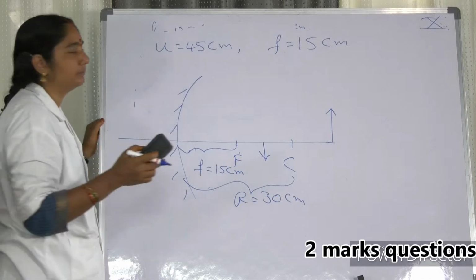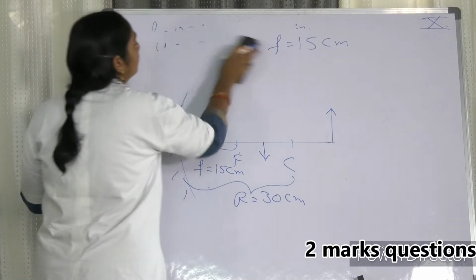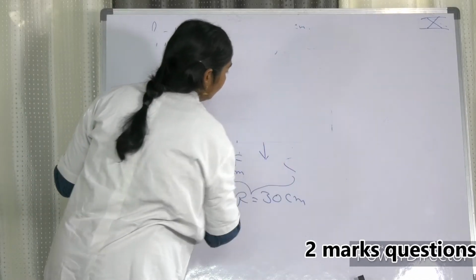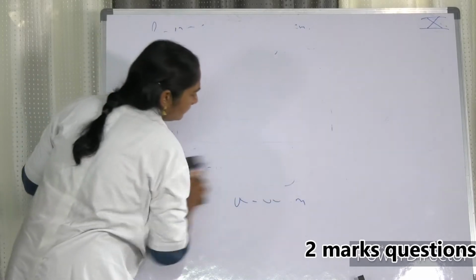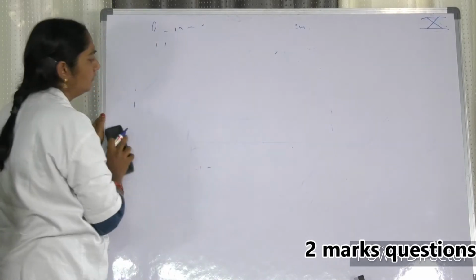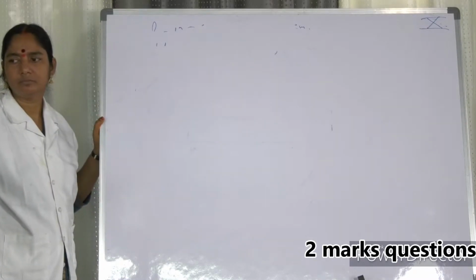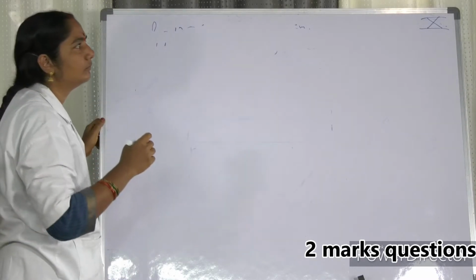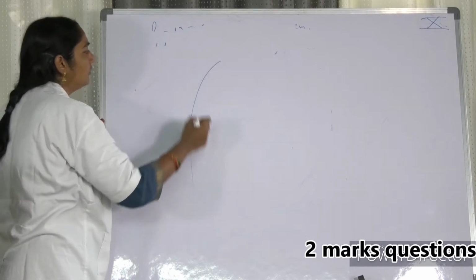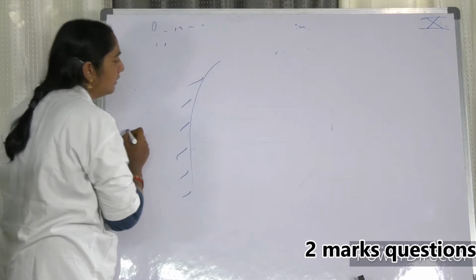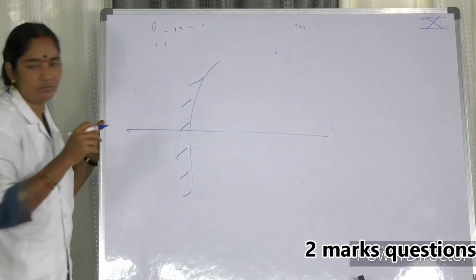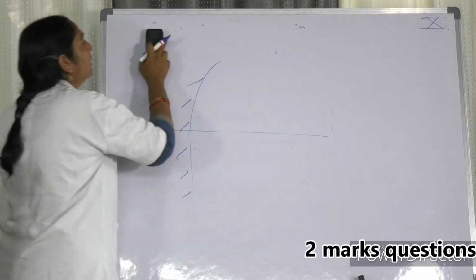Next one, fifth question. Draw a ray diagram and write the characteristics of image formed when an object is placed between focus and center of curvature on the principal axis of a concave mirror. So in this case, you are asked to draw a ray diagram.